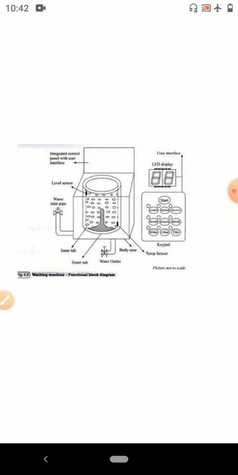This interface may vary from manufacturer to manufacturer and model to model.